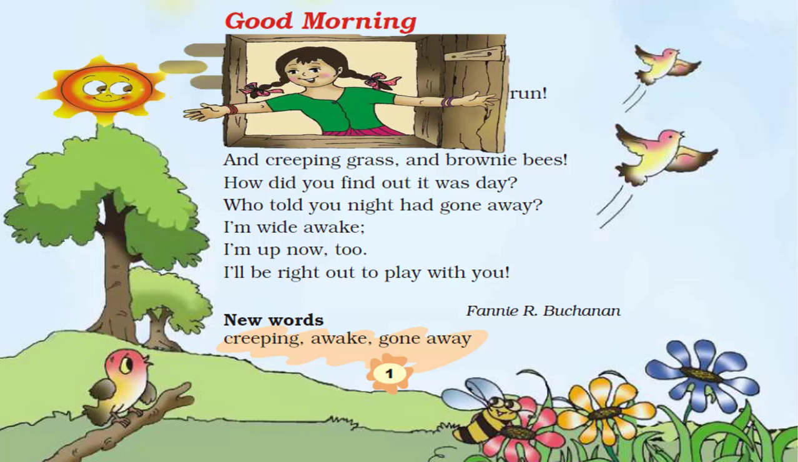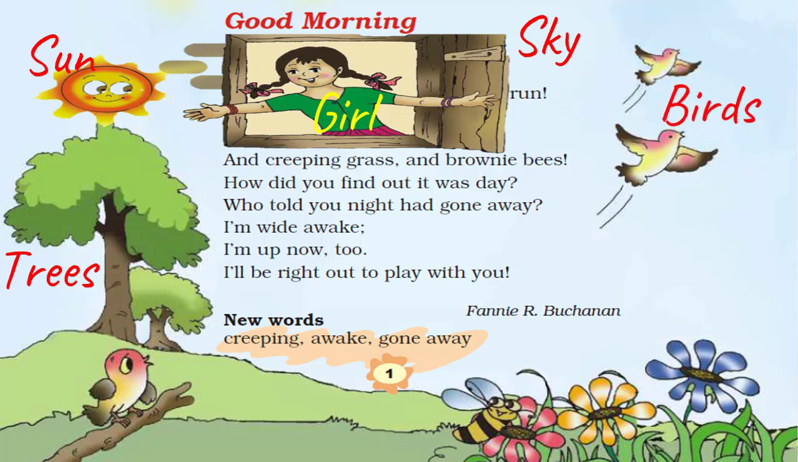In this picture, we can see sun, sky, a girl, some trees, birds, flowers, grass, and a bee. Now children, what do we call such a place having all these birds, trees, etc.? Yes, correct. It is a garden.